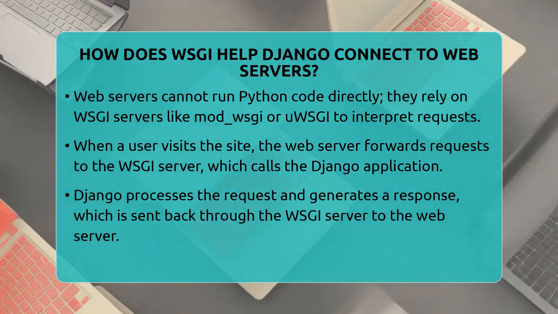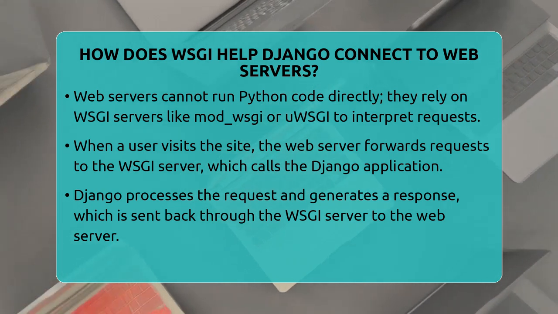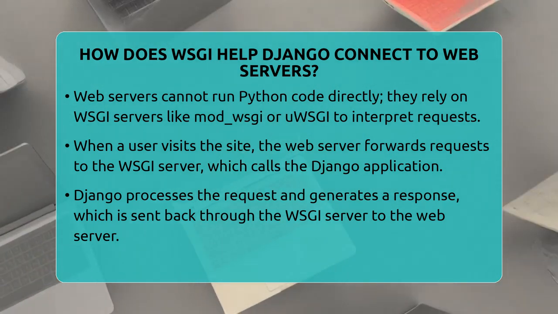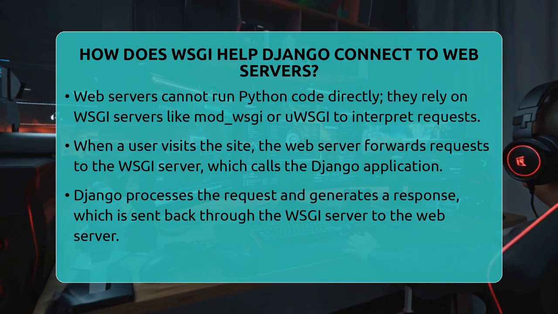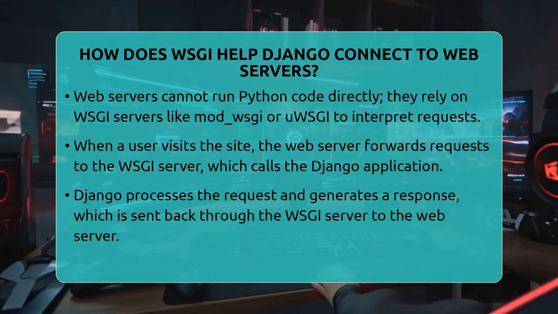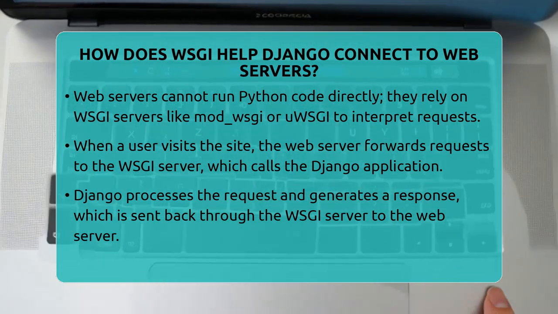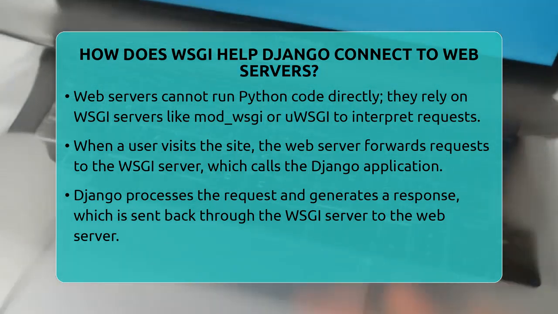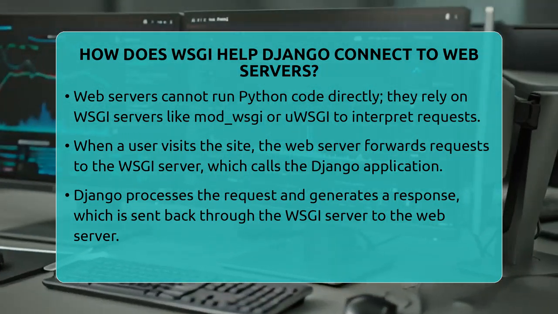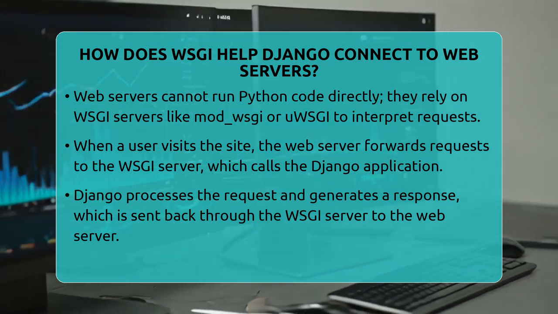But the web server itself cannot run Python code directly. Instead, it relies on a WSGI server or module, like mod_wsgi for Apache or uWSGI. These WSGI servers are like interpreters that understand the WSGI standard. They run the Django application and handle the flow of requests and responses.